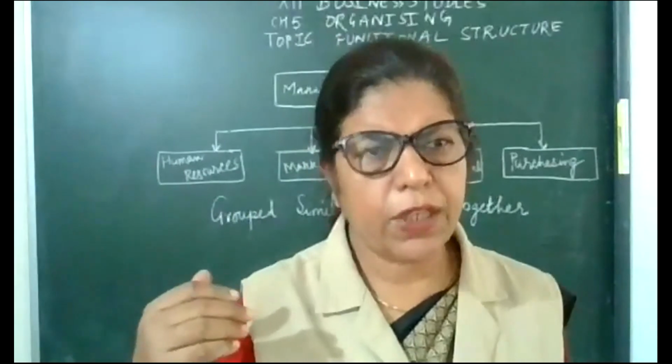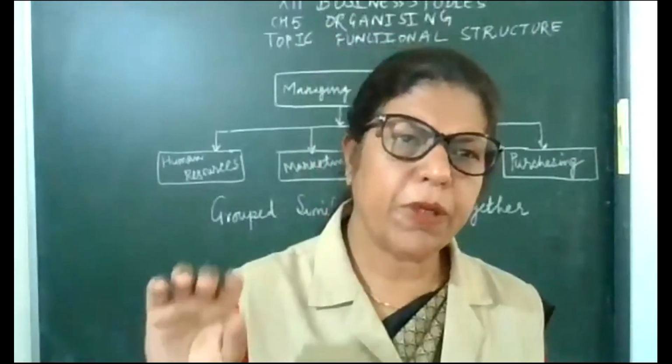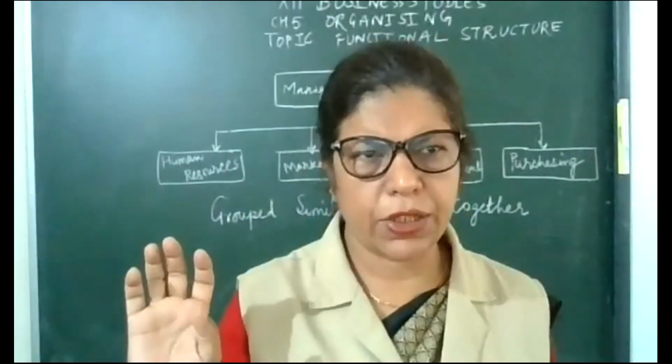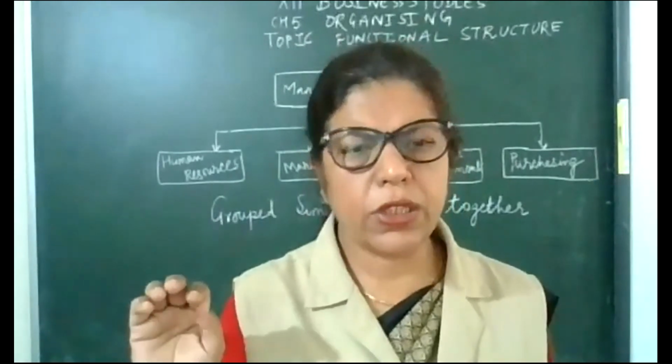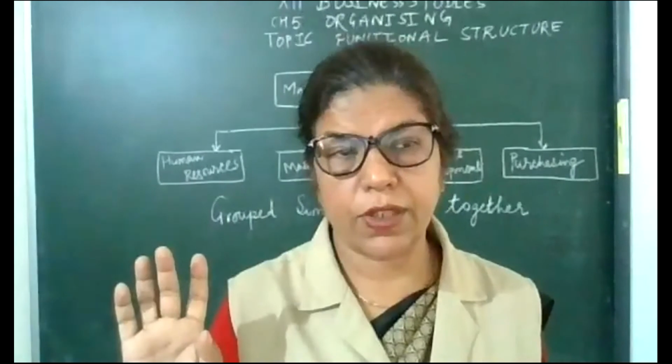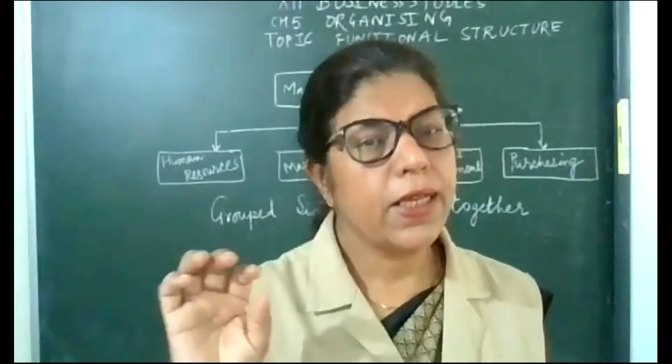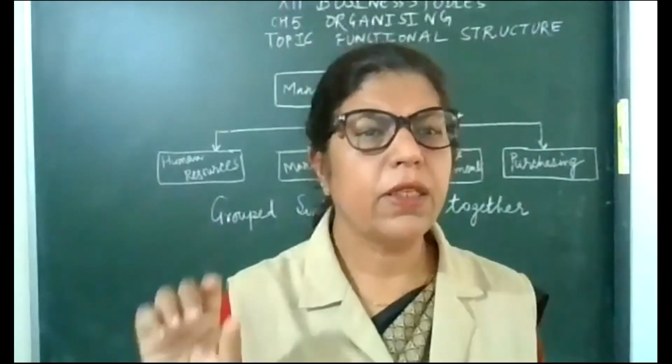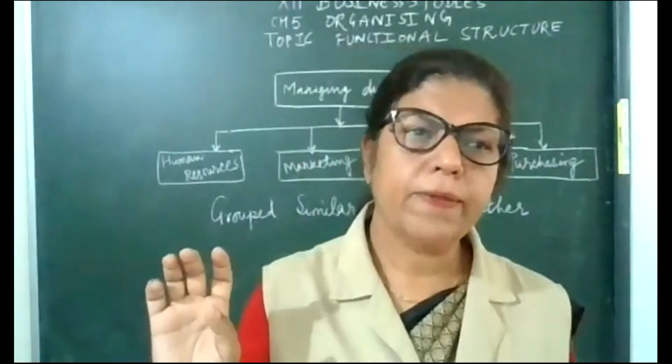Actually, the framework of the organization depends on the choice of the organization. But functional structure is suitable where functional specialization is necessary, as well as where single line products or limited products are there.